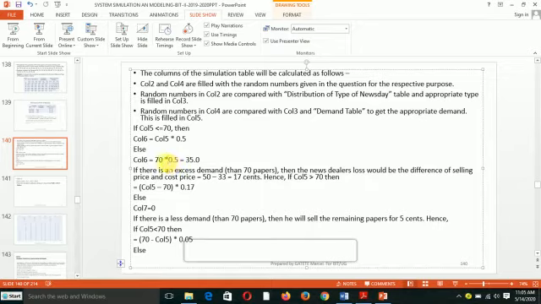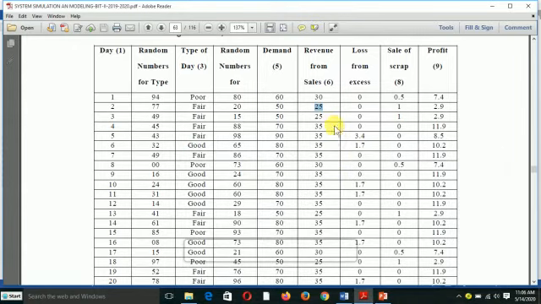In order not to get a loss, we multiply the total number of newspapers by the selling price. So I'm going to have 35. In this column, for each demand greater than 70, we are going to have 35. It will be equal to 35 everywhere, because here it is 70, here it is 80, here 80, like that. So it will be 35.